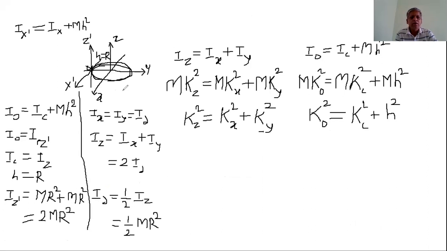For disk, the moment of inertia about the diameter is equal to 1/4 times mr square.